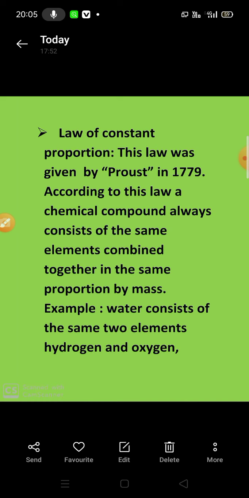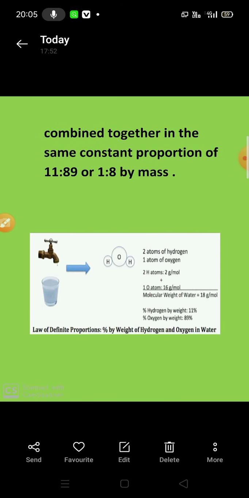Example: water. Water consists of two elements, hydrogen and oxygen, and they combine together in the same constant proportion by mass, 11:89, that is 1:8. For any source, if you take water, you will get the ratio 1:8.